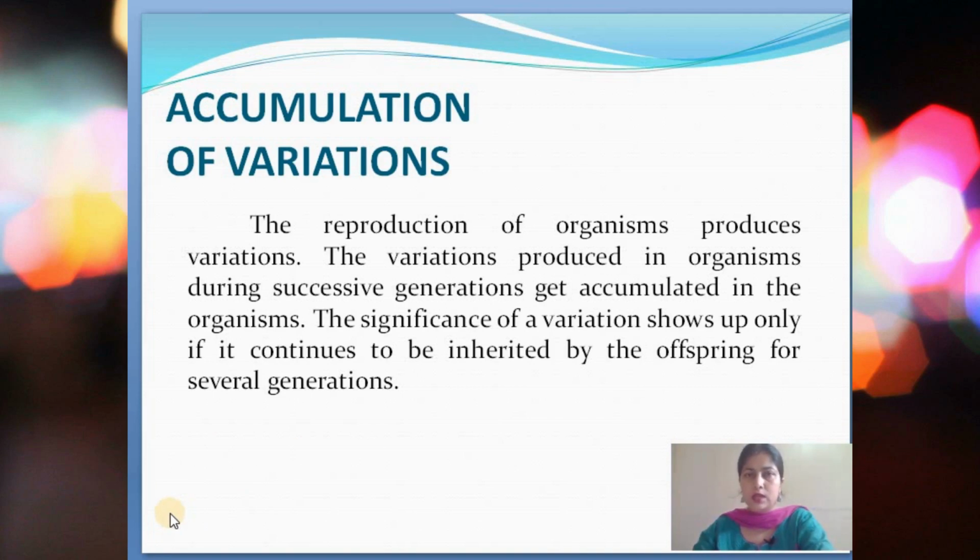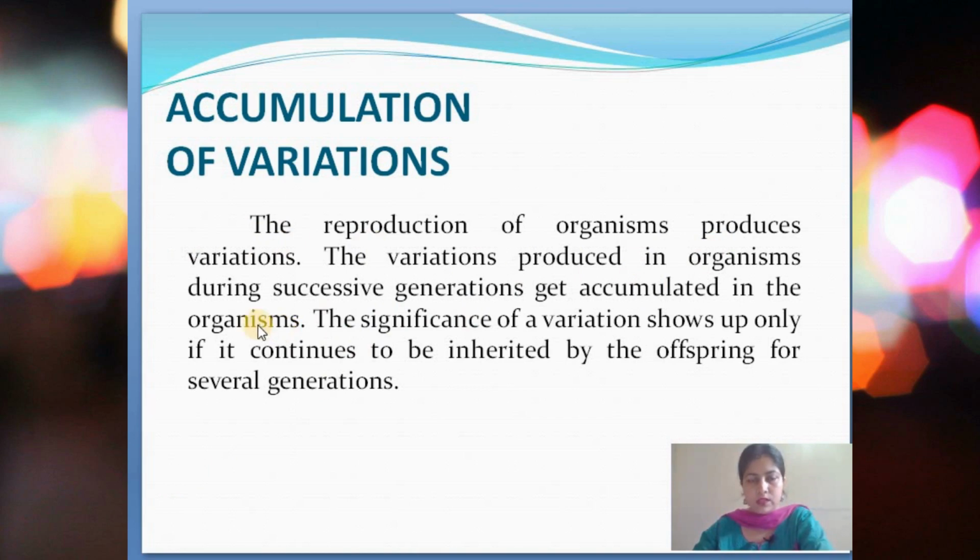Now when we are talking about variations, next we will come to accumulation of variations. Variations just don't come and go away. When variations come, they are accumulated in the different generations. From generation to generation, along with the similarities, the variations also come and they get accumulated. So the reproduction of organisms produces variations.